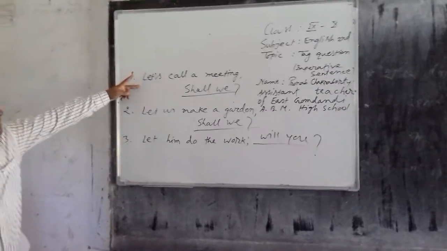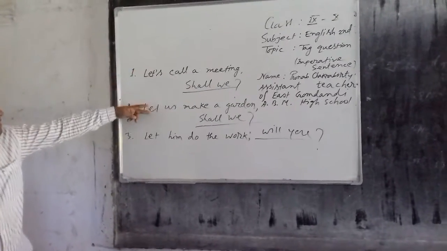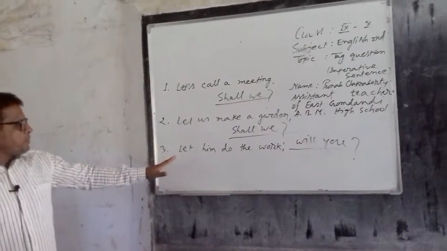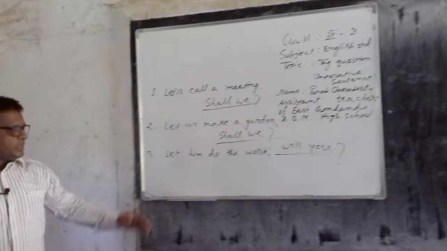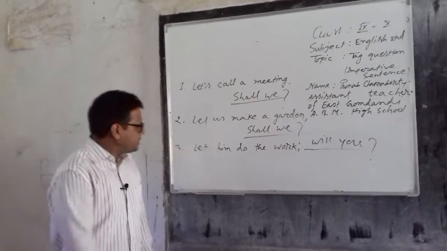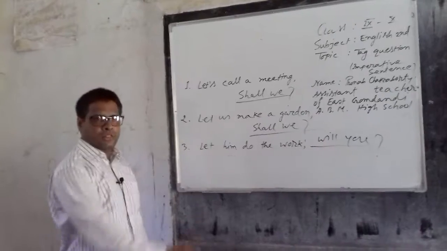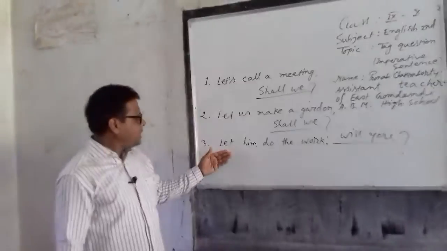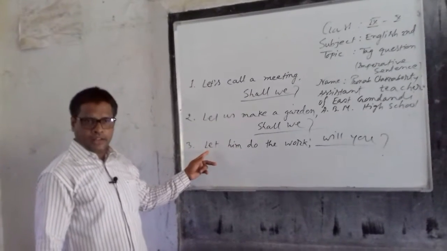The above two sentences have been started with let's or let us. They are imperative. And the third one, let him do the work. This is also an imperative sentence because the sentence has been started by let.